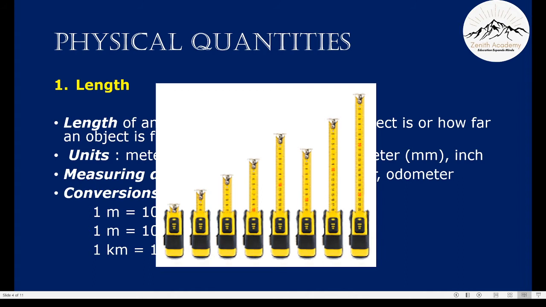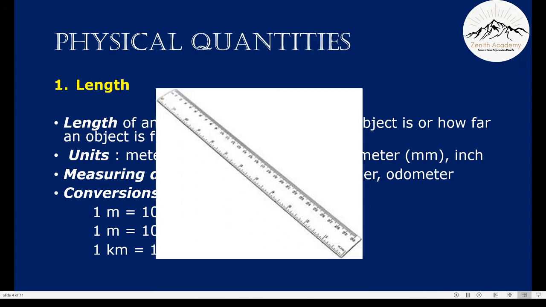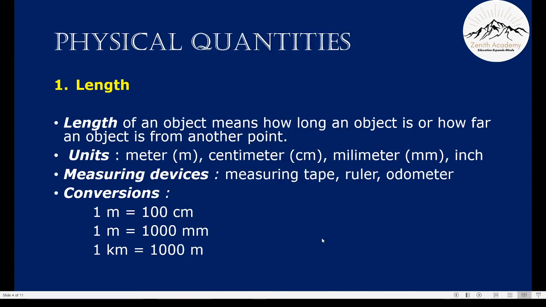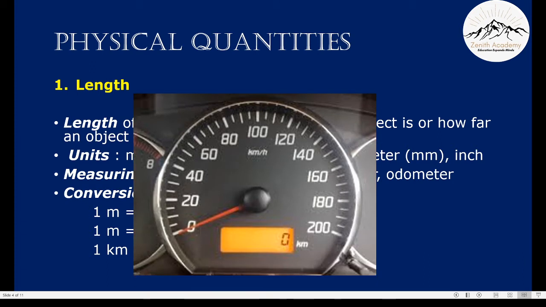This is a measuring tape. And this is a ruler. The units on a ruler is usually a centimeter. And this is an odometer. An odometer is installed on vehicles, bikes and cars. We all see it. It will measure the distance in kilometers between two places.